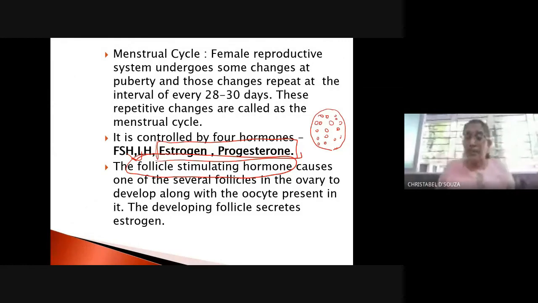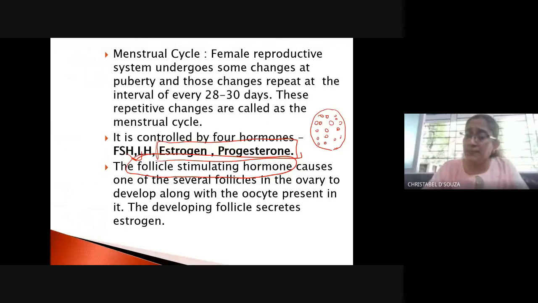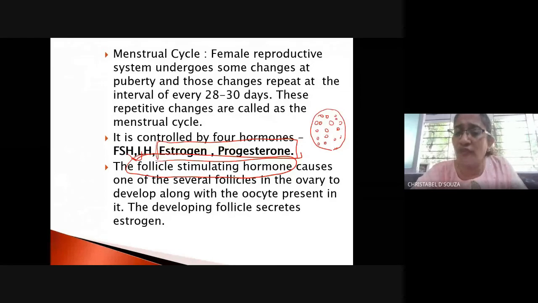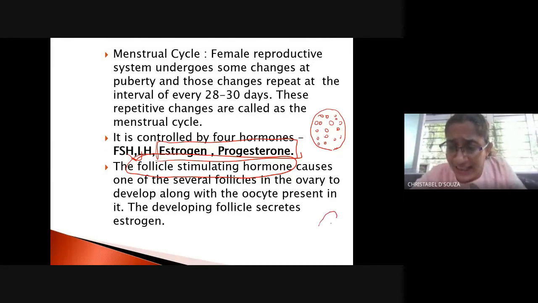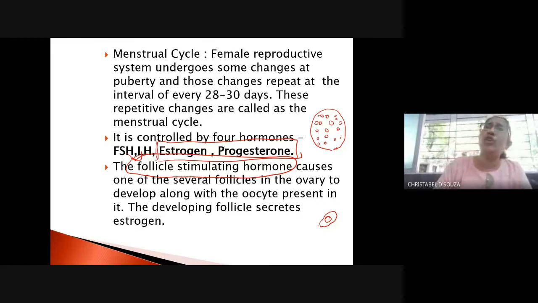They are not mature. So what happens is, every 28 days, the follicle stimulating hormone causes one of the follicles in the ovary to develop. Okay, so out of the many follicles, one follicle will begin to develop. It can be from the left ovary or from the right ovary.